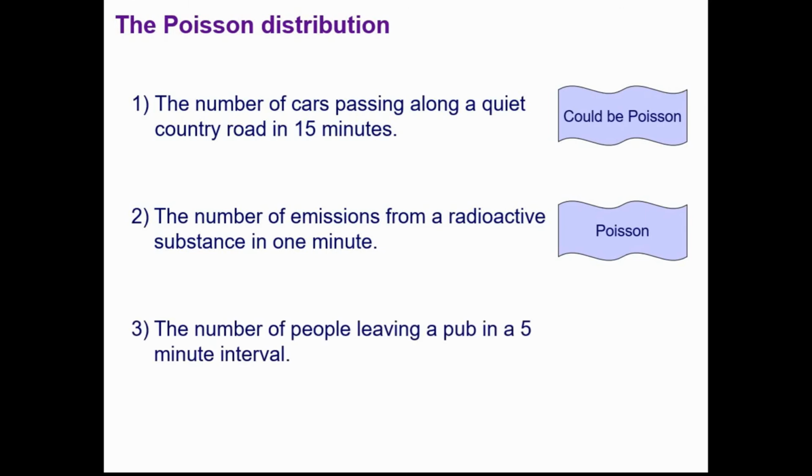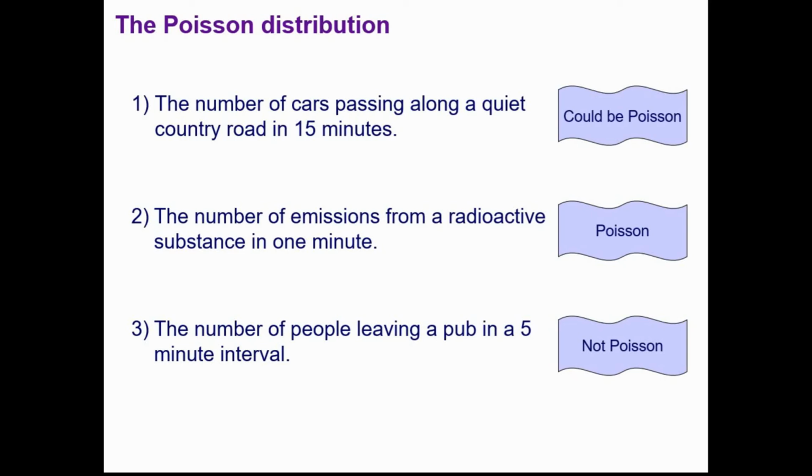Finally, the last one here. If we think about the three conditions, people tend to go to the pub in groups or pairs, so it would be very possible that the events might not occur singly. You might have three people leaving at the same time. Also, the rate is not going to be constant, because as it approaches closing time you're going to get an increase of people leaving. So I would say that one's not Poisson.